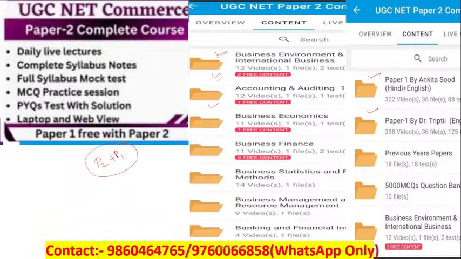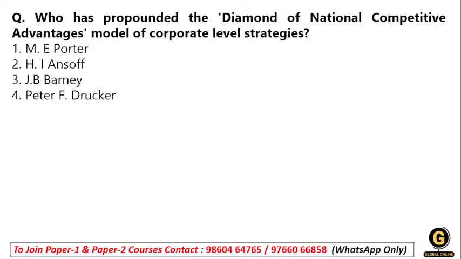So let's begin again, and we move toward the next question, student. The next question, which is on your screen, is: who has propounded the Diamond of National Competitive Advantage Model of Corporate Level Strategies? Option 1, Michael Porter; 2, H.I. Ansoff; 3, J.B. Barney; 4, Peter Drucker.